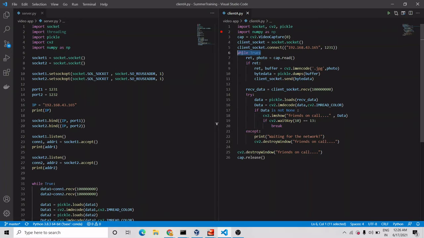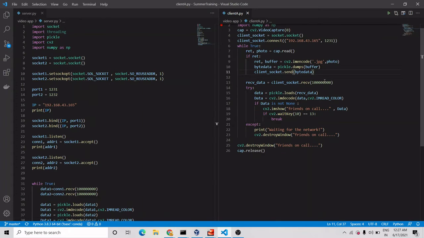Under the infinite loop it keeps clicking a picture of the person in front of the camera. After taking the picture, it first compresses it, converting the 3D array to a 2D array, then converts it to byte form and sends the data to the server, so that the server will make a collage of it and send it back to all the clients.